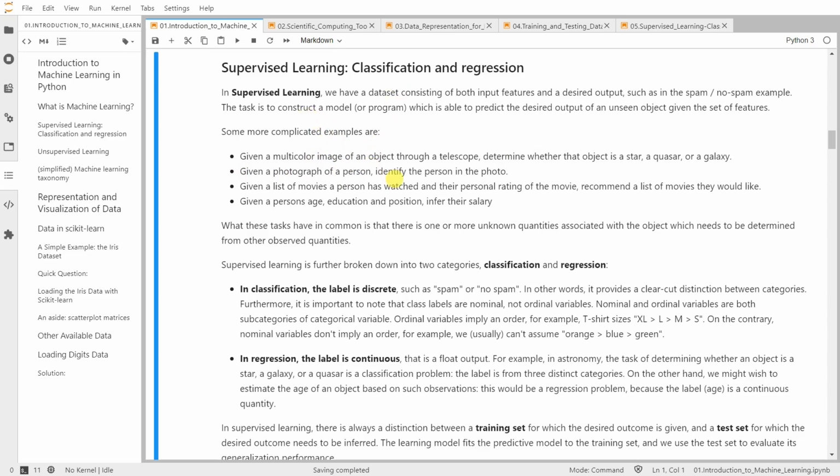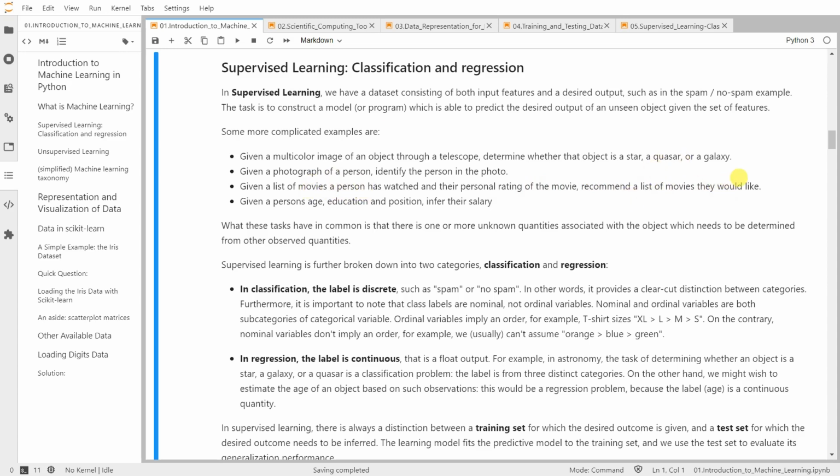Your predictive model, learned using other images of this person, will identify the person in the photo. Given a list of movies a person has watched, which represents a dataset, we train a predictive model that includes the person's rating of each movie. The task would be to use the model to recommend a list of movies the person would like.